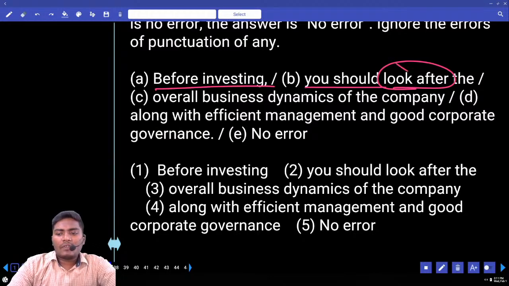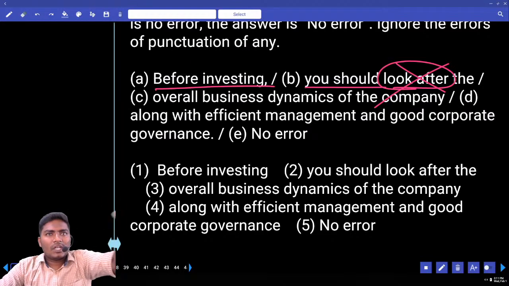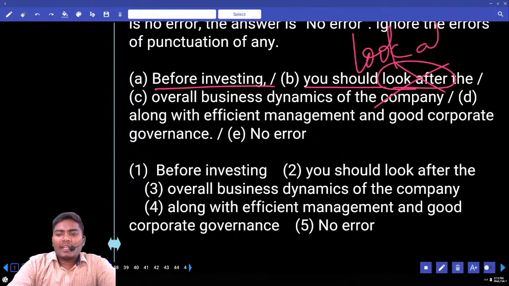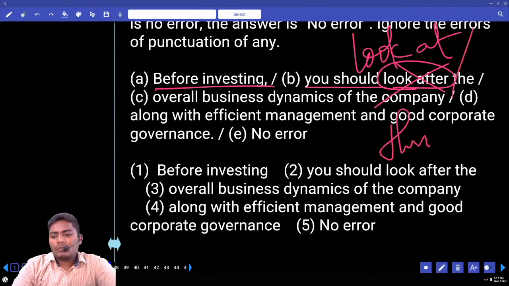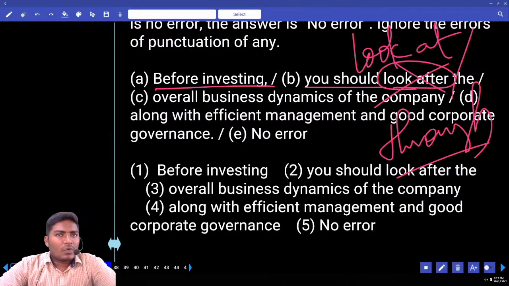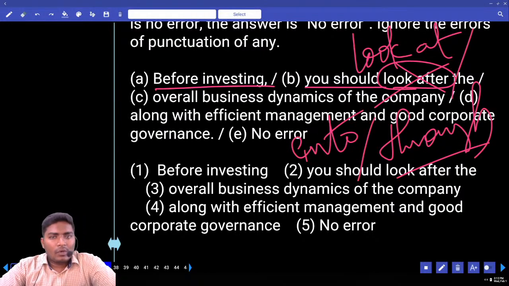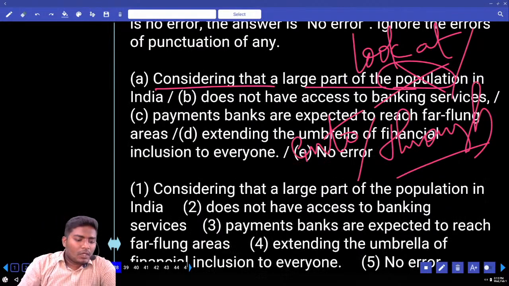We don't use look after. So instead, what can we use? You should check in which one you should invest. So you have to get the meaning of checking. Before you could invest, you have to check properly. Now, can we go with look after? No. So what can you use here? You have to look at, or you have to look through. Look at is to investigate. Look into also can be used. Look into, look at, or look through, but not look after. Move to 38.